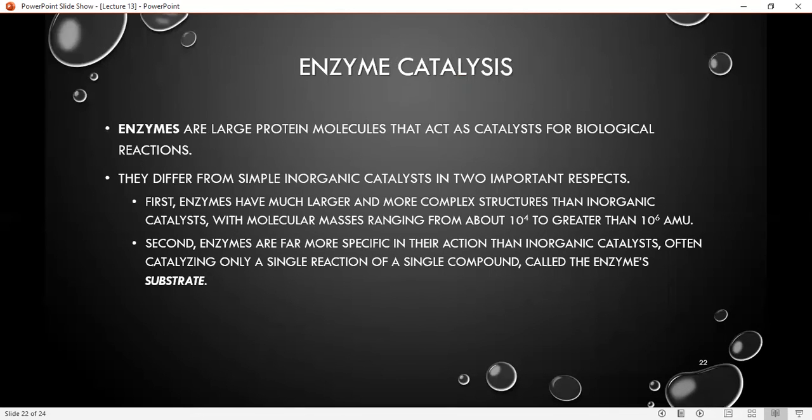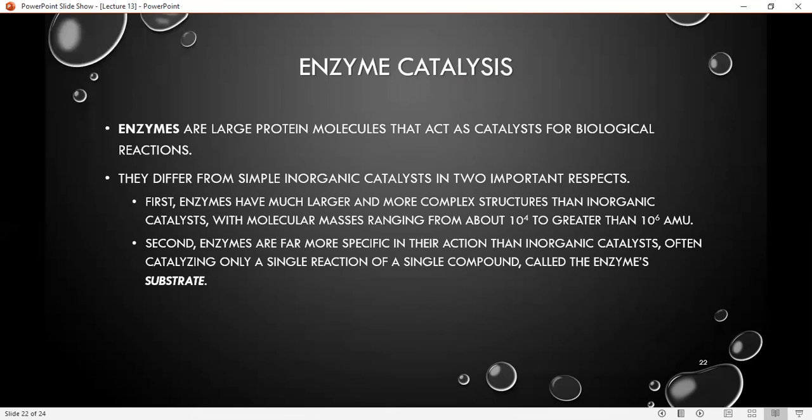Then we talk about enzyme catalysis. Enzymes are large protein molecules that act as catalysts for biological reactions, and they are different from inorganic catalysts in two important respects. The first one is that enzymes are larger and more complex as compared to inorganic catalysts, with molecular masses ranging from 10^4 to 10^6 atomic mass units.